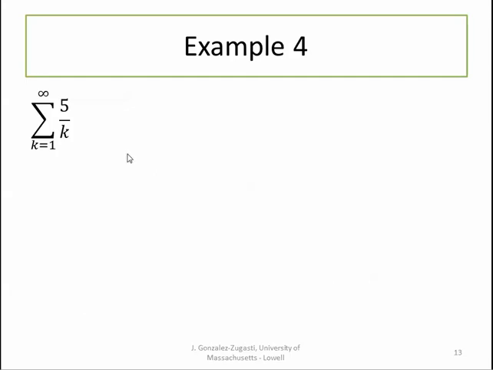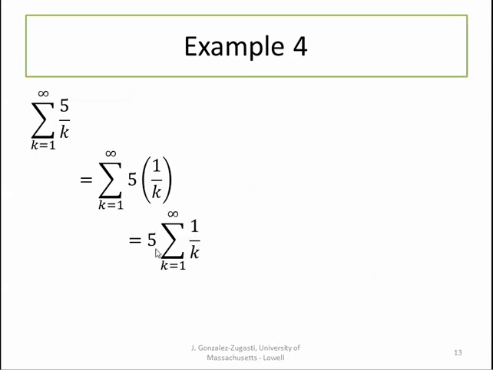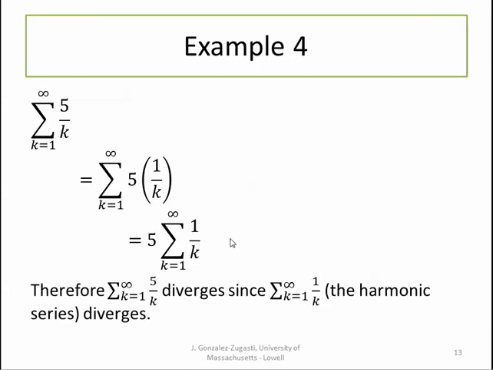In this example, let's look at the sum as k goes from 1 to infinity of 5 over k. I can rewrite this as 5 times 1 over k. So this is a constant times the series. If I pull the 5 outside, I get 5 times the series 1 over k. Now, since this is the divergent harmonic series, we know that our original series diverges as well.